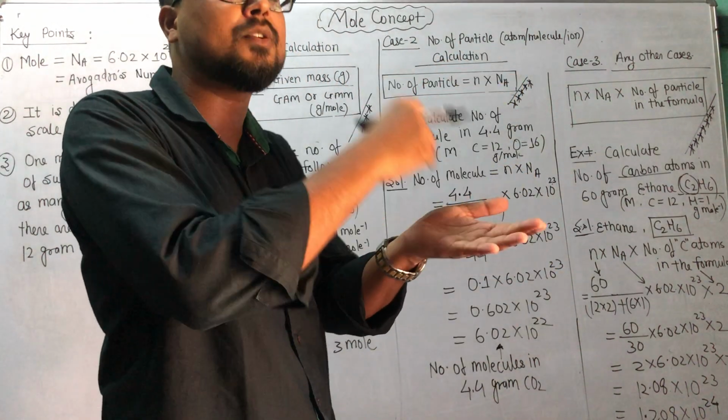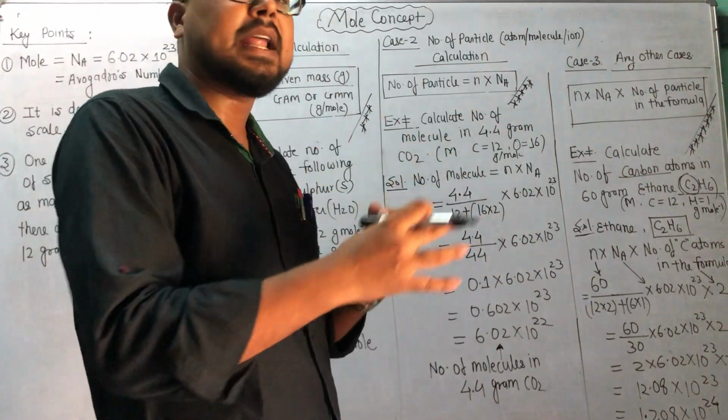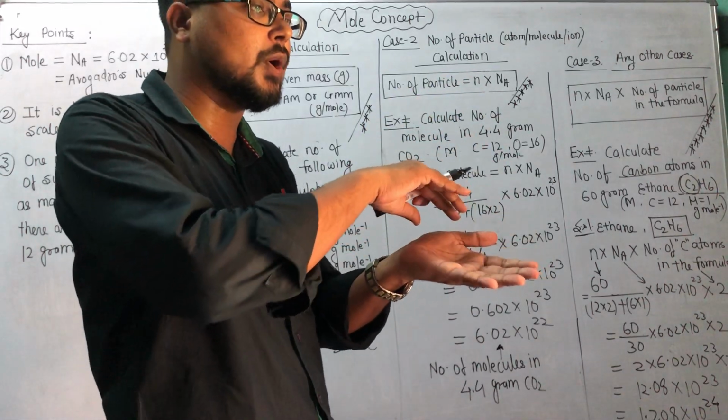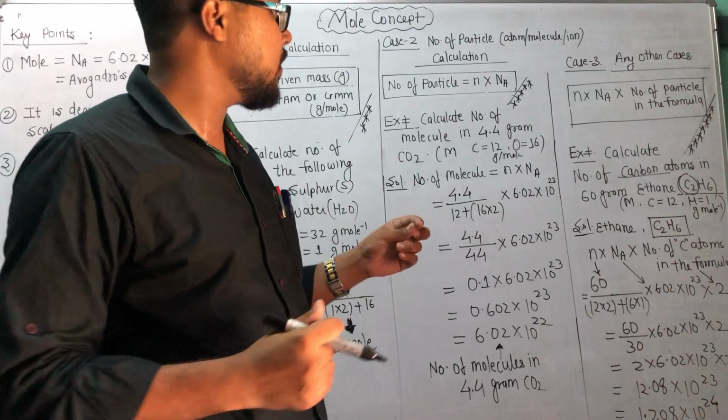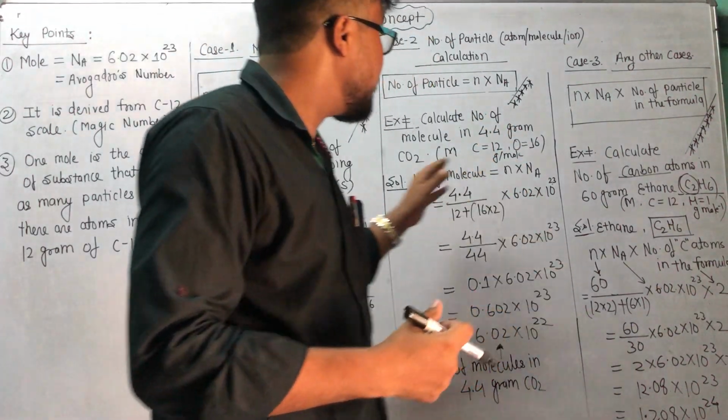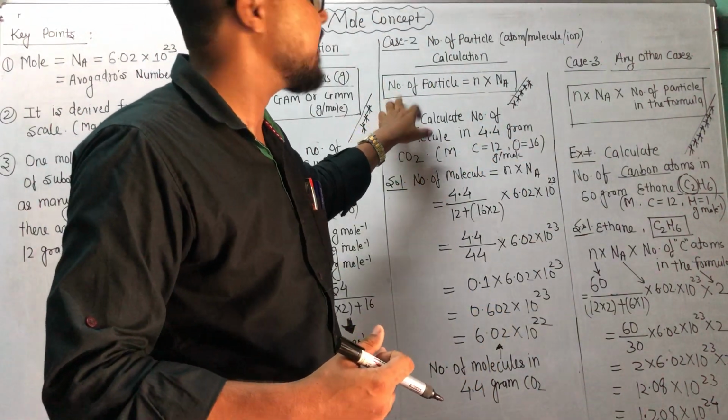Whenever he asks about number, and nothing else, there is no difference like he is asking for number while mole or gram is provided, simply you will use case number 2.